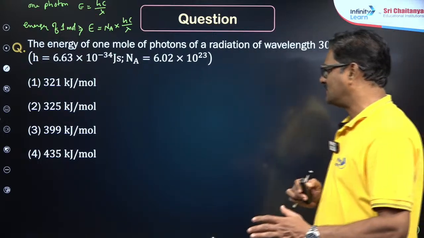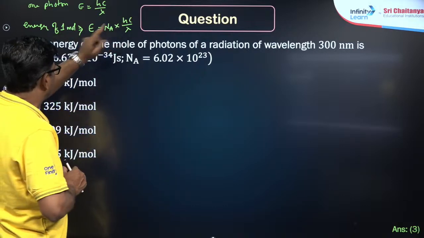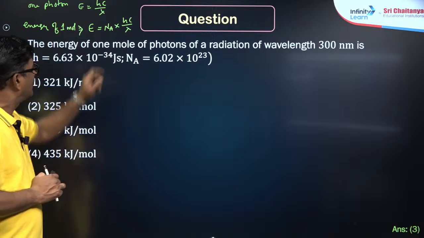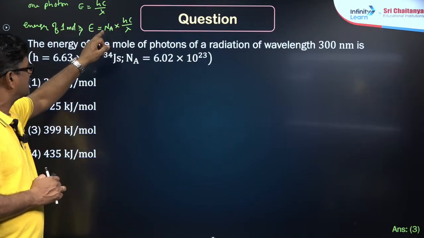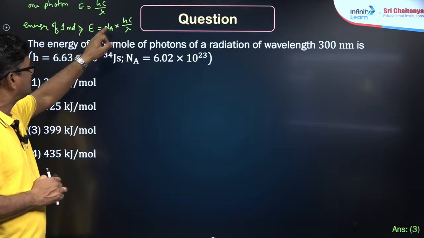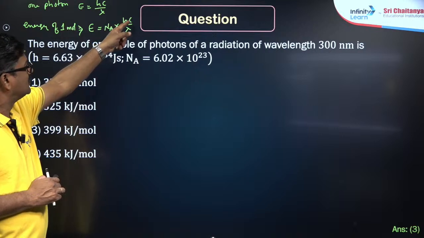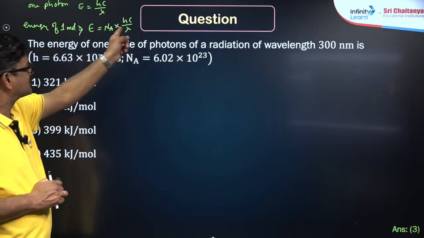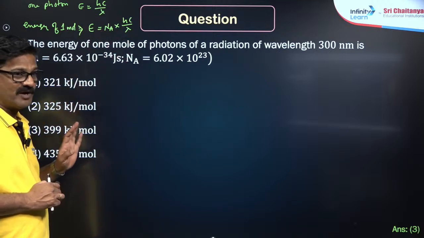Number 3 is the answer, 399. Simply plug in the value of h, 6.626 into 10 power minus 34, and the Avogadro value, 6.023 into 10 to the power 23. Then 3 into 10 power 8 upon the wavelength, 300 nanometers, which is converted into meters by multiplying with 10 power minus 9.